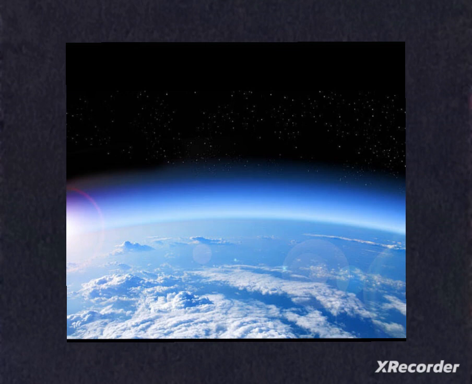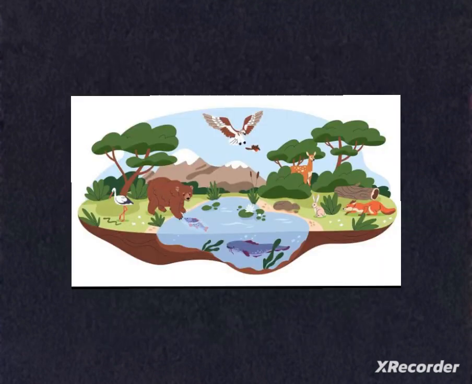It consists of numerous gases, dust, and water vapor. It protects us from the harmful rays and heat of the sun. The changes in the atmosphere produce changes in the weather and climate. Now let's see what is biosphere. The plant and animal kingdom together make biosphere or the living world. It is a narrow zone of the earth where land, water and air interact with each other to support life.